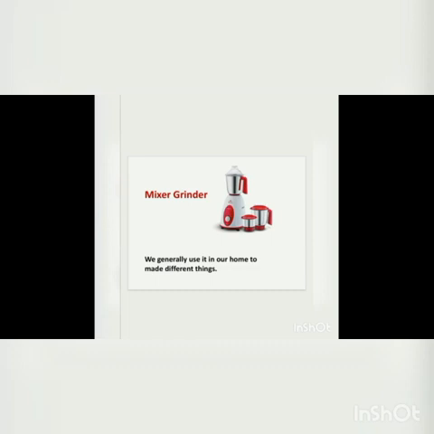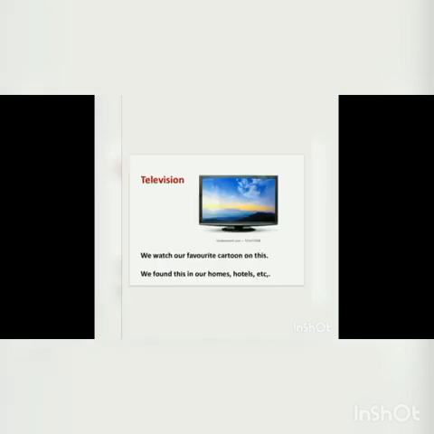Mixer grinder. Another electrical machine. We generally use it in our home to make different things. What are the different things we make in our home? Your mother prepares a delicious juice, chutney and your favorite side dish, all with this. Here is another electrical machine, television. We watch our favorite cartoon on this, isn't it? Yes. Not only cartoons, movies also we can watch through television. We find this in our homes, hotels, etc.